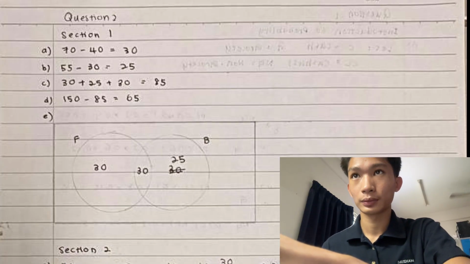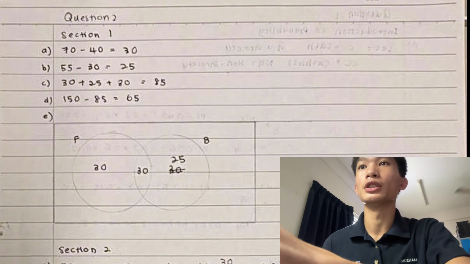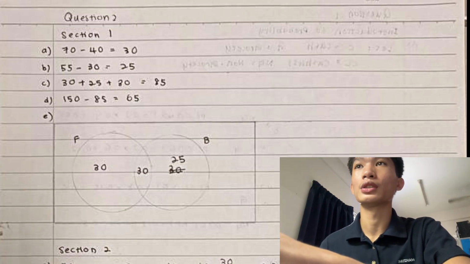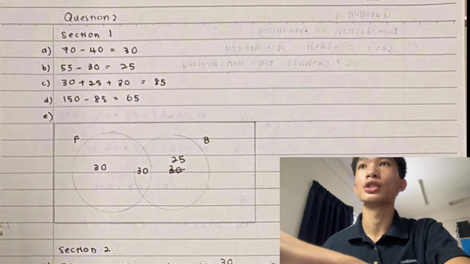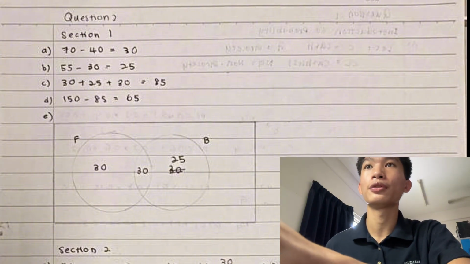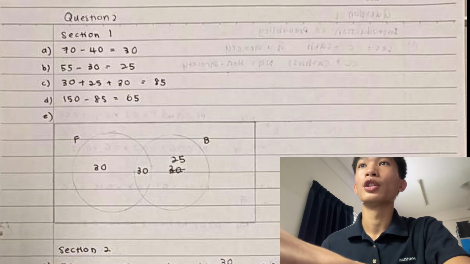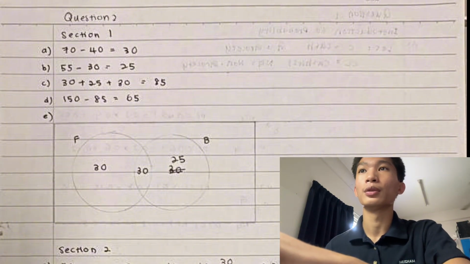For question D, how many students do not play either sport? So we minus 150, which is the total students, and minus the 85 who play sports. So we get a total of 65 students who do not play either sport.